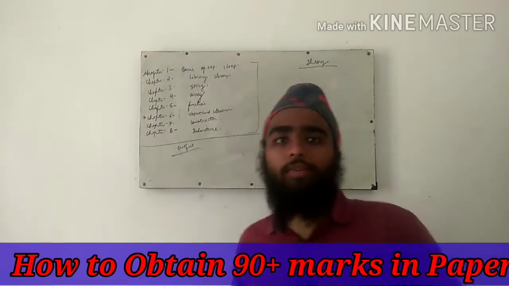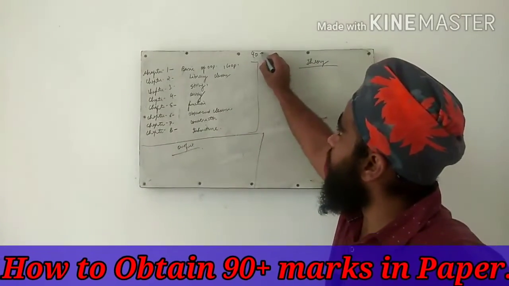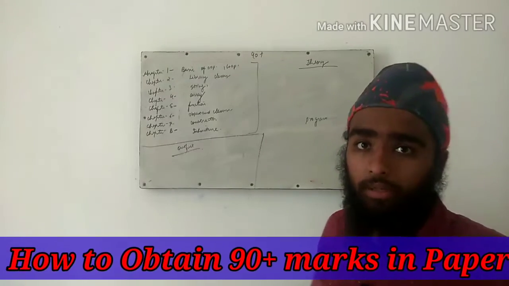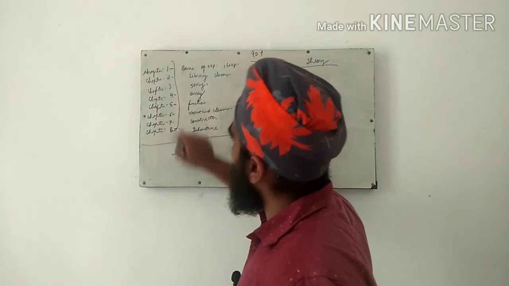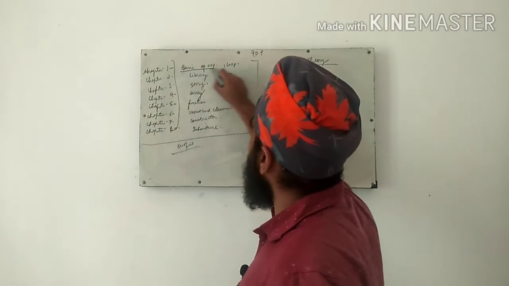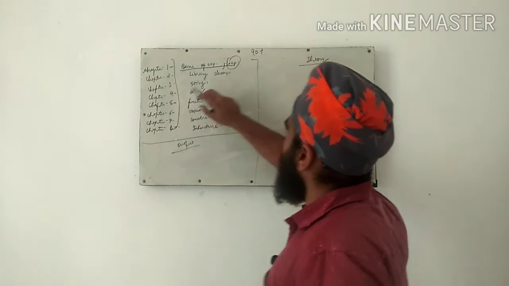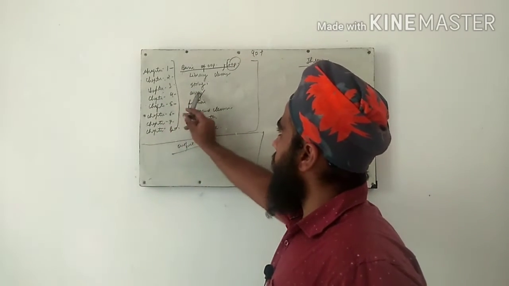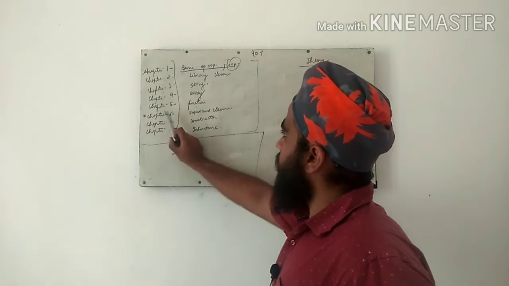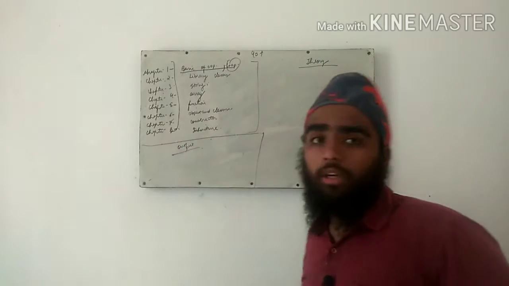Hello guys, today we will understand how to obtain 90 plus marks in the computer application paper. You all know there are 8 chapters in our computer application book. First is basic of OOP and loop. Second is library classes. Third is string. Fourth is array. Fifth is function. Sixth is object and classes. Seventh is constructor and eighth is inheritance.